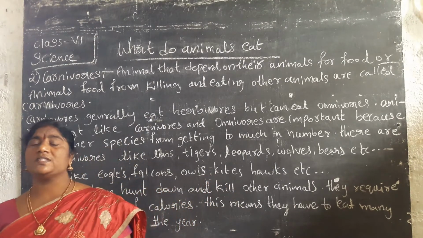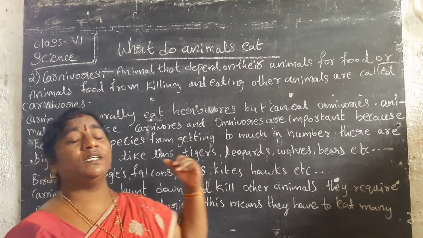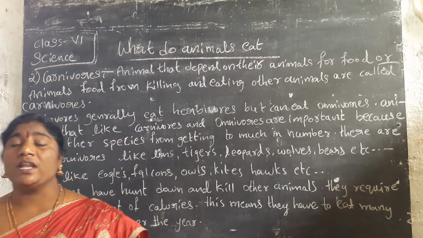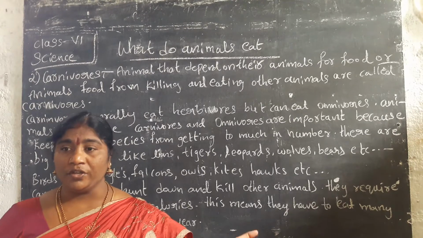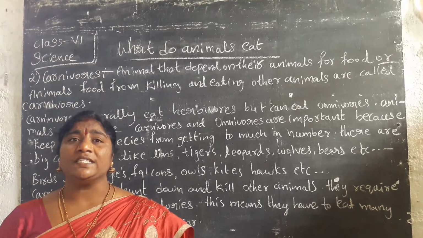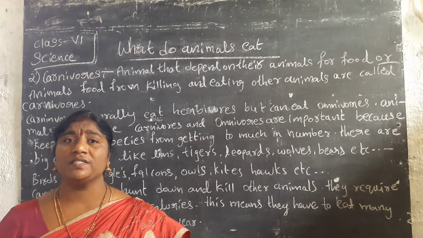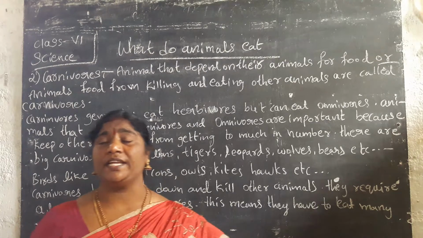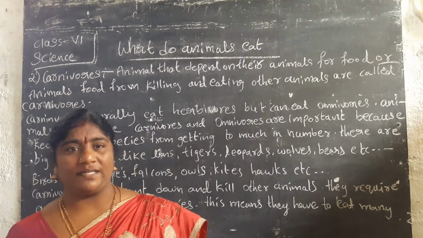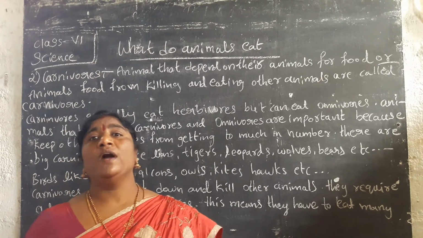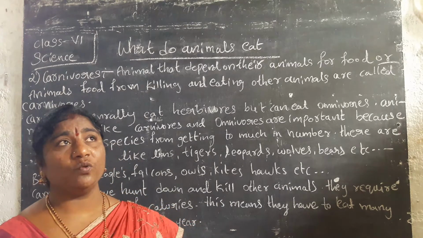Now in this class we will discuss what animals eat. In the last sessions we learned that there are three types of animals in our society: herbivorous, omnivorous and carnivorous. Animals that eat only plants and parts of plants are called herbivorous. Carnivorous animals eat only flesh.